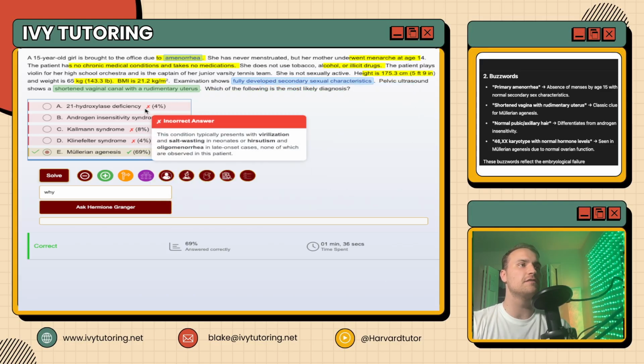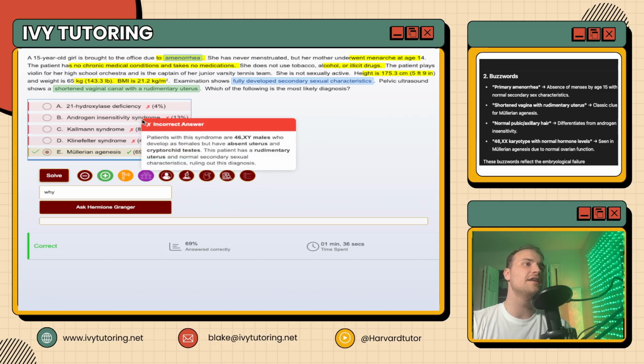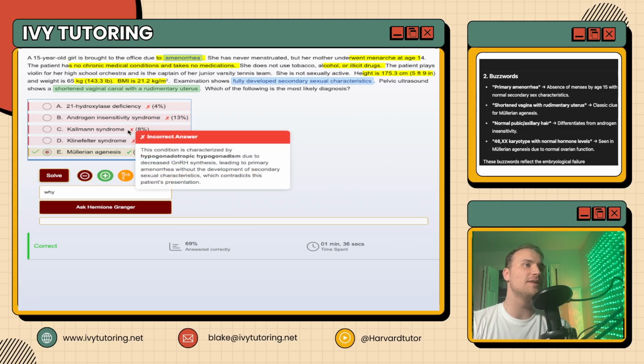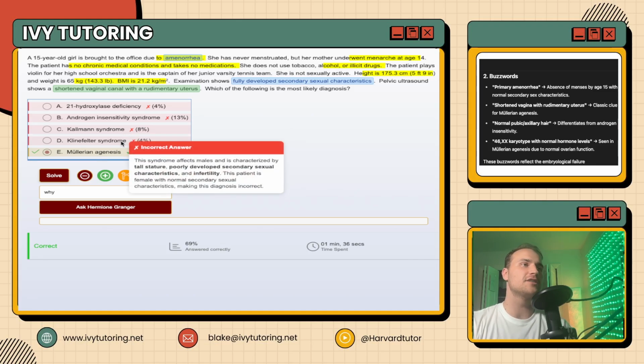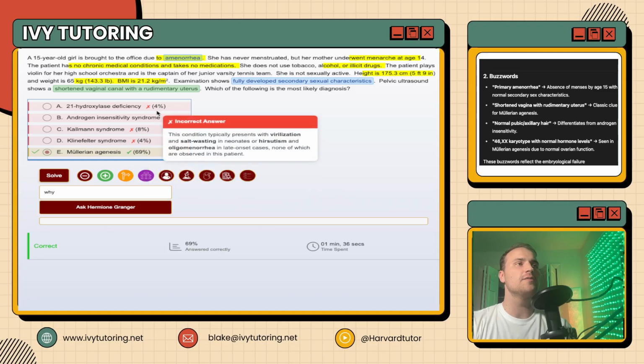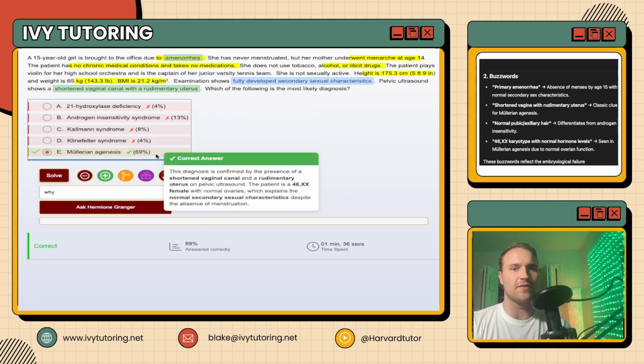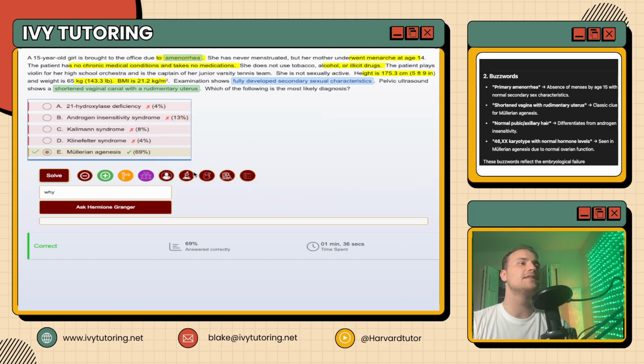You can scroll over each of these and see why they're right or wrong. For instance, 21 hydroxylase would be salt wasting, hirsutism. Androgen insensitivity, patients with this develop as females but have an absent uterus and cryptorchid testes, and this patient has a rudimentary uterus. Kallmann syndrome, lack of smell, decreased GnRH. And then Klinefelter's, tall stature, poorly developed, and infertility. So it helps you diagnose and understand not just why this one's right, but also why these are wrong. And there are plenty of other AI tools you can click on that will give you new insights. Basically, this supercharges UWorld with artificial intelligence.